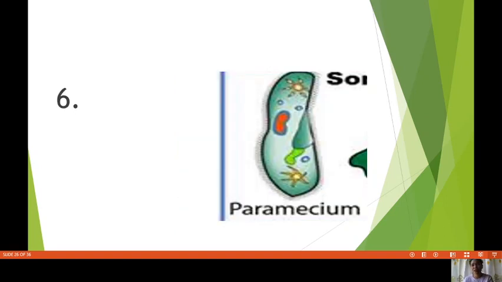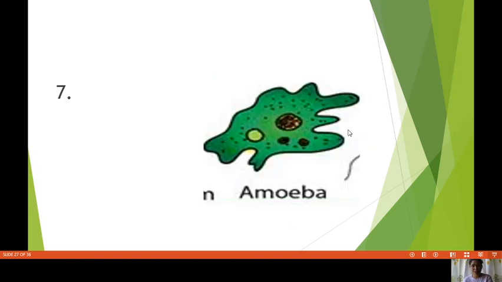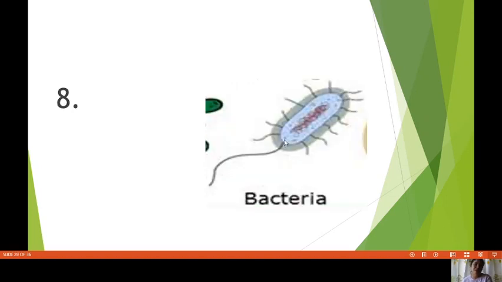What is this? This is a unicellular organism. Okay, amoeba. Amoeba is a unicellular organism as well. And number 8, again, another example of bacteria. It is a unicellular organism.